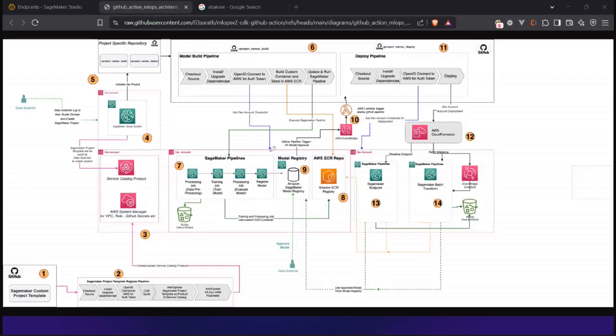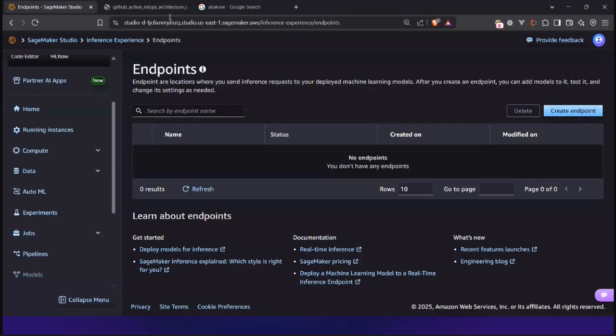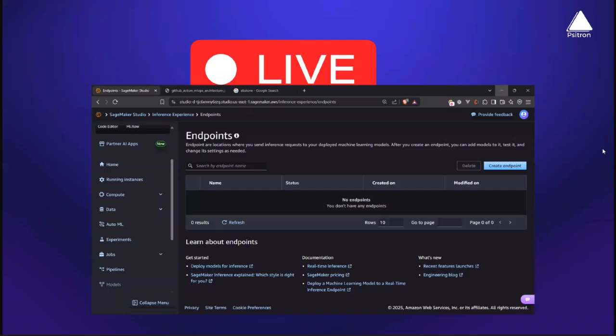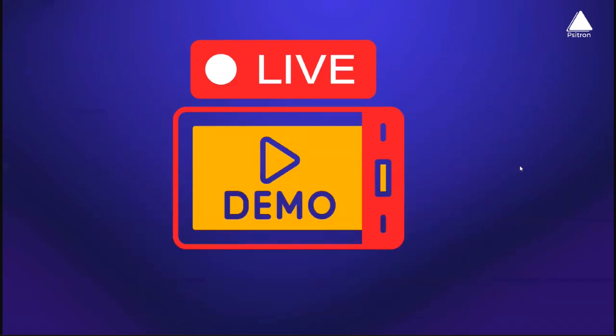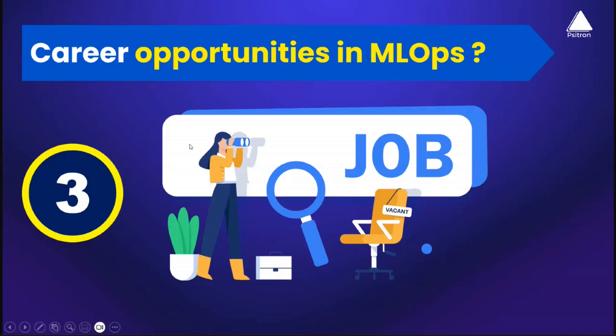So that's how it works. Saying this, we will be building similar end-to-end Level 4 architecture projects on all three clouds, not limited to Level 4. Level 3 and Level 2 architectures will also be built in our program. So now let's focus on what your career opportunities might look like in MLOps.